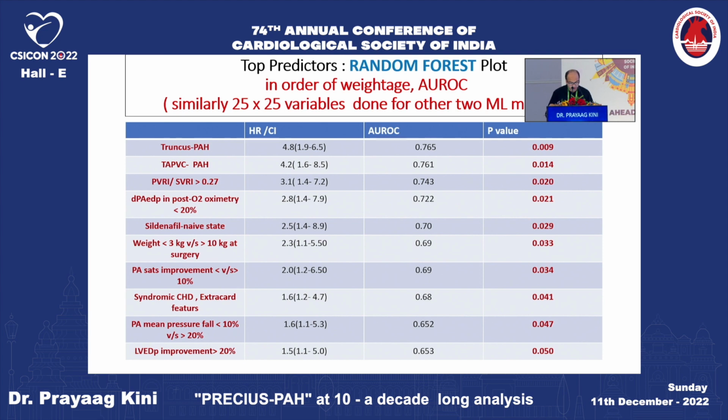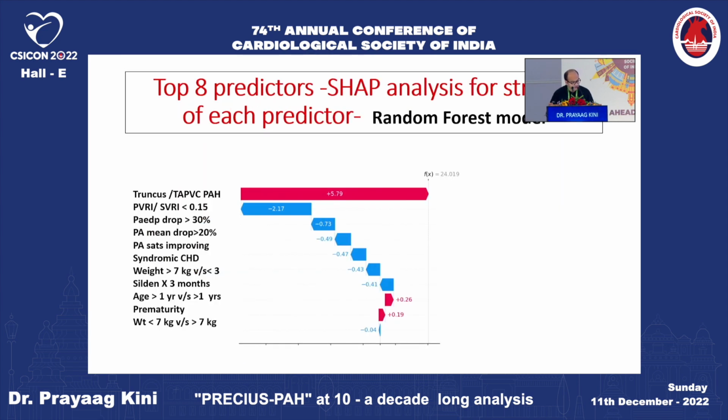Again, it shows that in terms of the severity, truncus, TAPVC PAH. Again, this is a SHAP analysis which tells us how strong a particular predictor is if it is present, and if it is not there, how strongly negative it is. So if we had a truncus or a TAPVC PAH or a PVRI by SVRI of less than 0.15, it was actually predictive. PAEDP drop of more than 30% was actually predictive positively. That is, they were not having residual PAH, minus 0.73. PA mean drop more than 20% was again protective. PA SATs improving was protective.